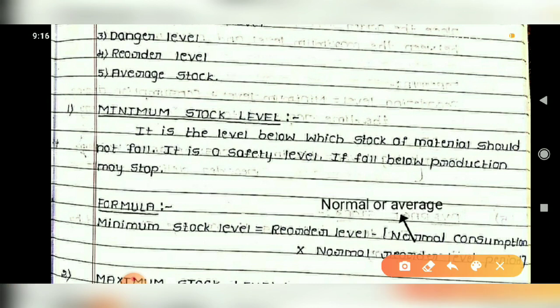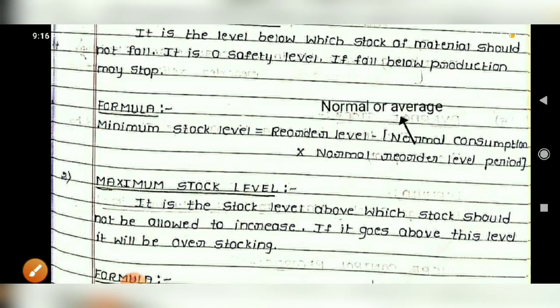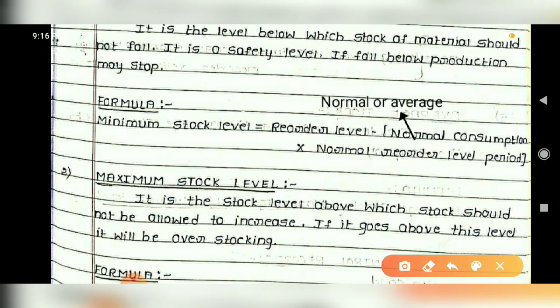Let us see the first level, that is minimum stock level. So the meaning is here, it is the level below which the stock of raw material should not fall, right? So you should maintain this minimum stock level. It is also called safety level. If you fall below this particular stage, your production may stop, right? So now the formula for calculation of this minimum stock level is, note this particular formula, right?